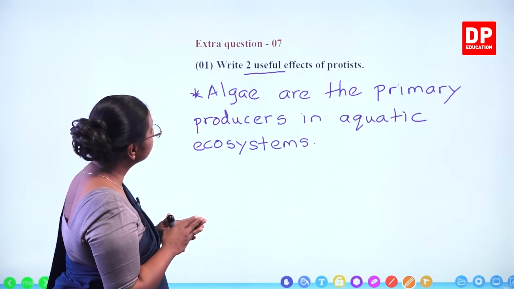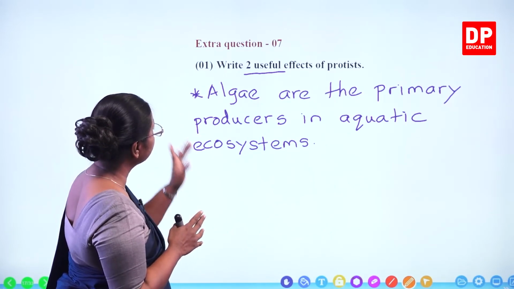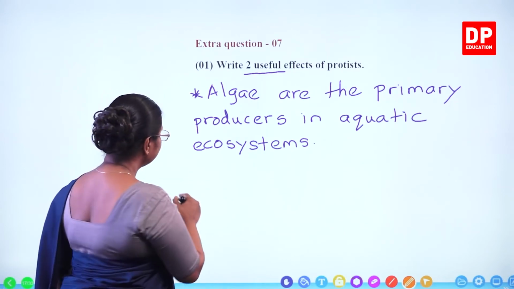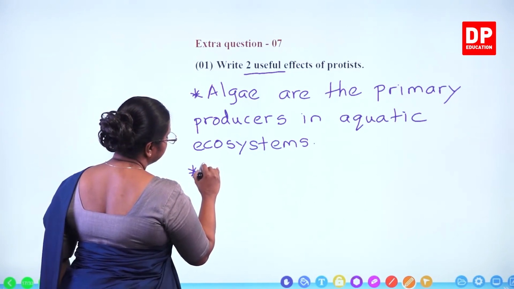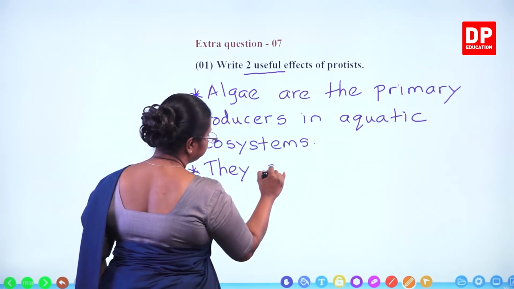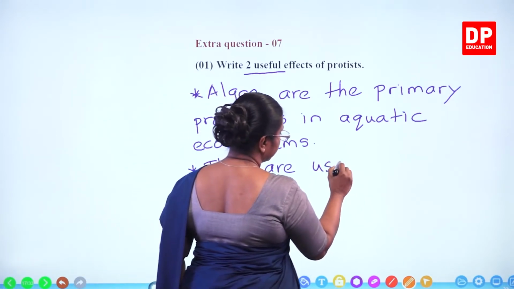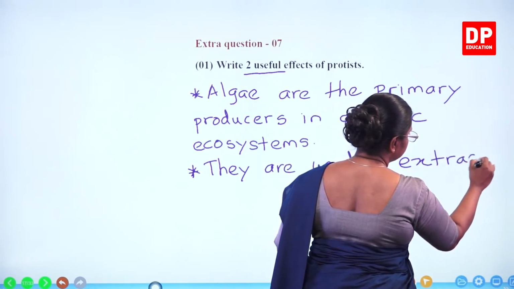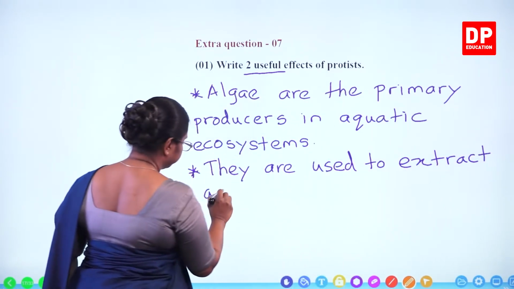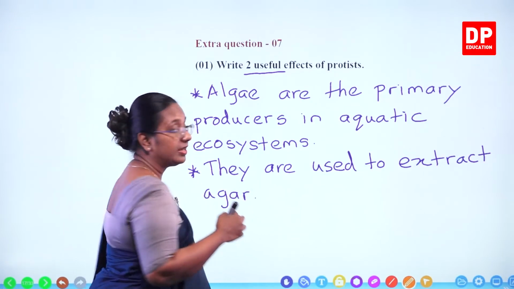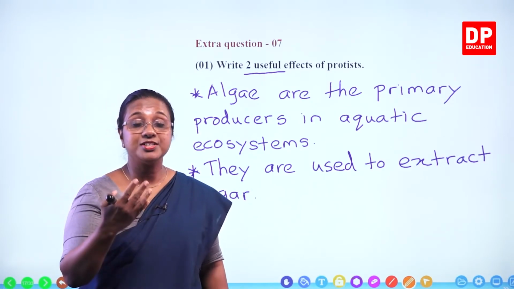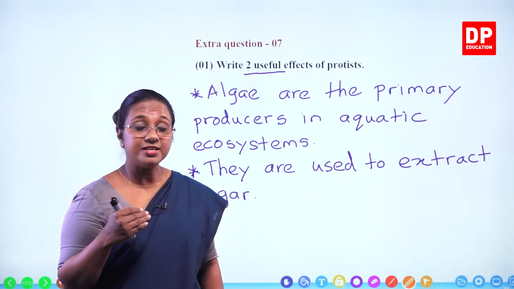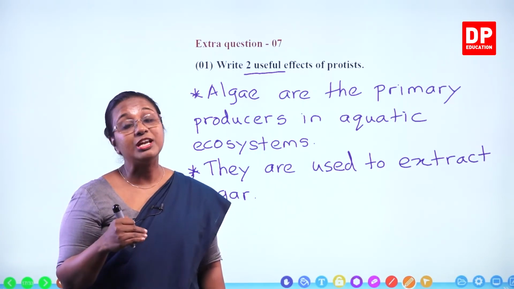So write 2 useful effects of protists. We have written one, algae are the primary producers in aquatic ecosystems. The other one I will say, they are used to extract agar. You can even write for the production or extraction of alginic acid that is used in the production of ice cream, or else you can talk about lichens.